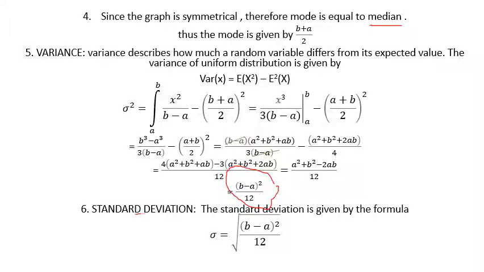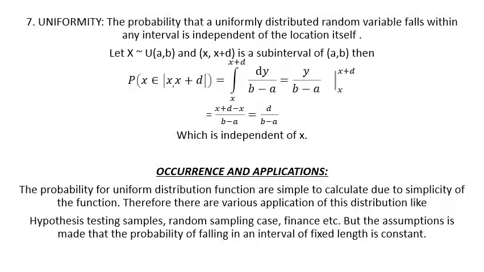We know that standard deviation is just the root of the variance, and hence we could also derive this formula quite easily. The probability that a uniformly distributed random variable falls within an interval is independent of the location itself, and this property of the probability distribution is defined as uniformity. This could be explained by looking at this required calculation, where the value of probability will come out to be independent of the value of x.